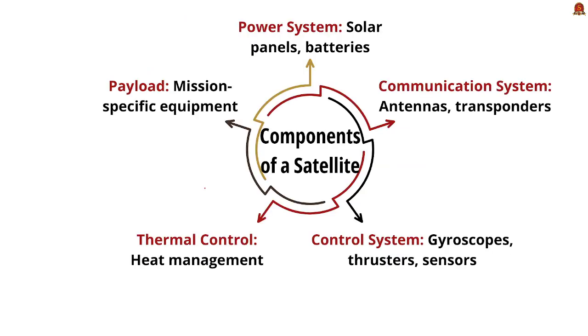Moving forward, let us see some important components of a satellite. See, it has a major power system, mainly consisting of solar panels and batteries, and a communication system which consists of antennas and transponders. The control system consists of gyroscopes, thrusters and sensors. And it also has a well-equipped heat management system. In addition, it also consists of payloads which are very specific to the mission.